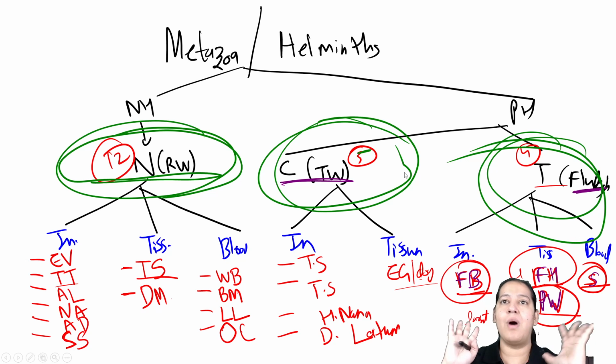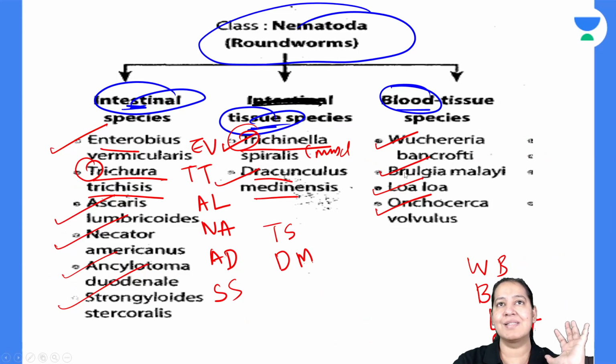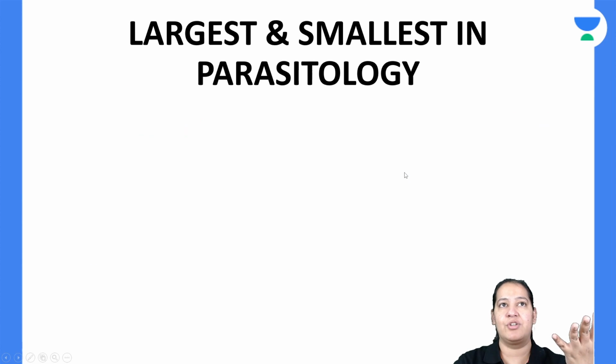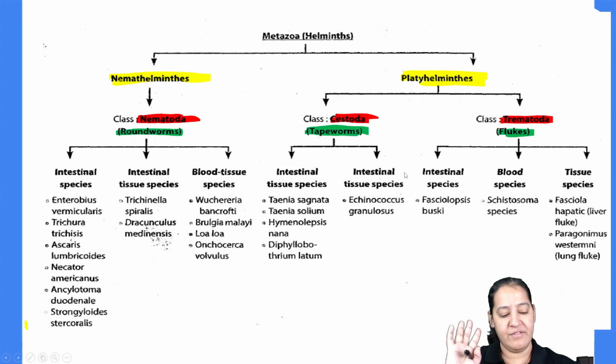So that is metazoa or helminths. That is the classification. So we are done with the classification. Let me summarize the classification and pack it.